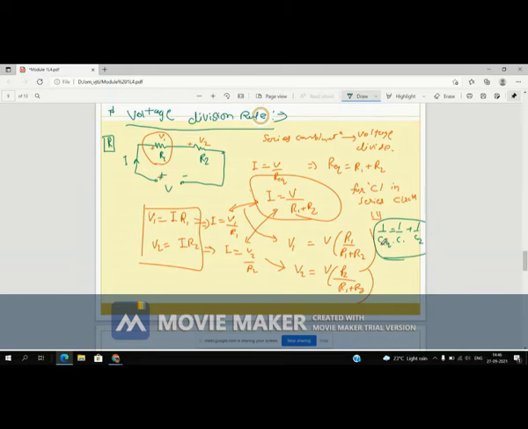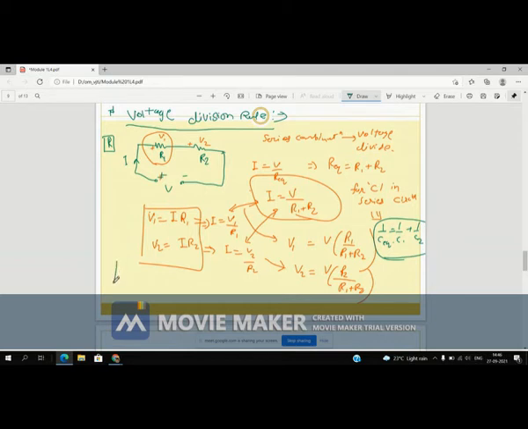So for a capacitor, the equivalent capacitance is different. In that case, the voltage across each particular element is different, right? So I have simply written the conclusion here.